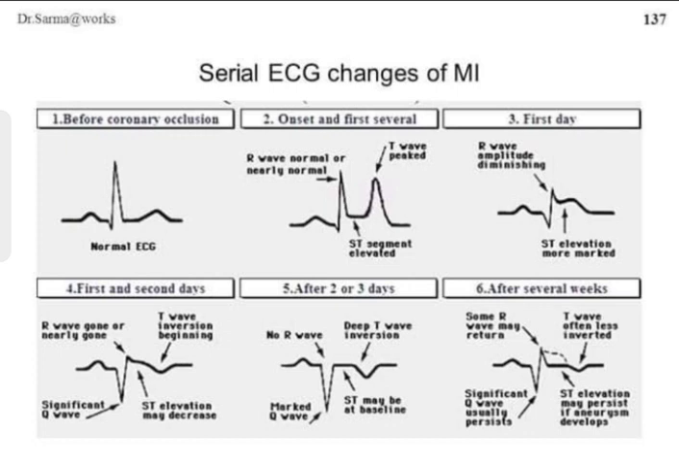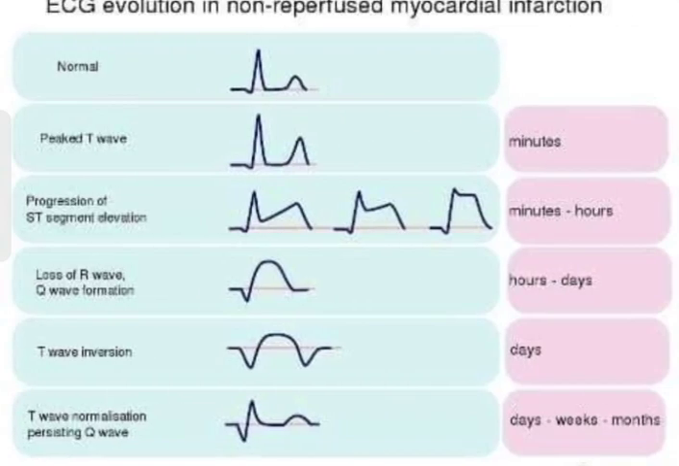After 2 to 3 days, there would be no R wave, deep T wave inversions with marked Q waves, and after several weeks, there would be some R wave which may return with significant Q waves, T waves often less inverted, and ST elevation may persist if aneurysm has developed.